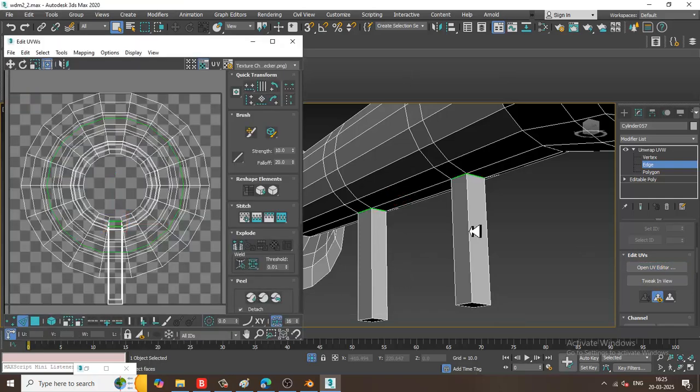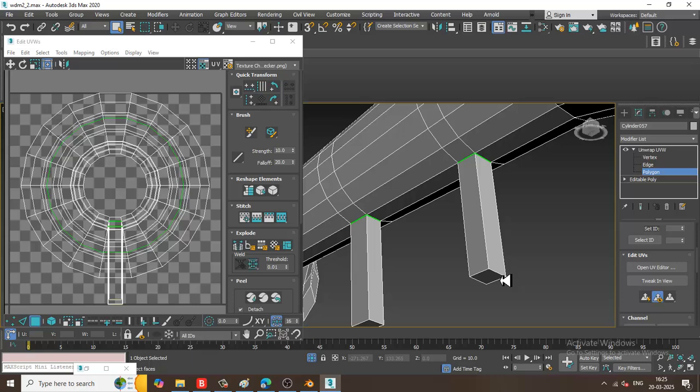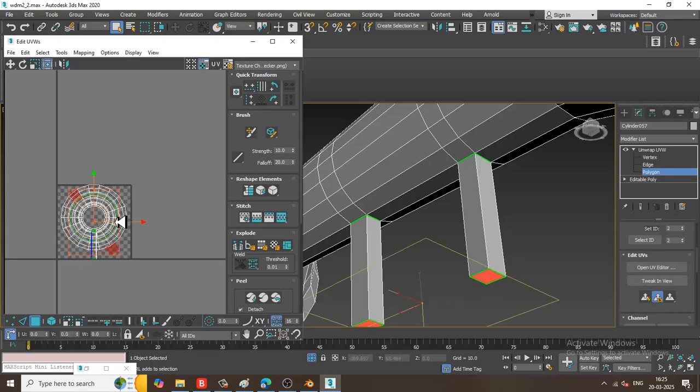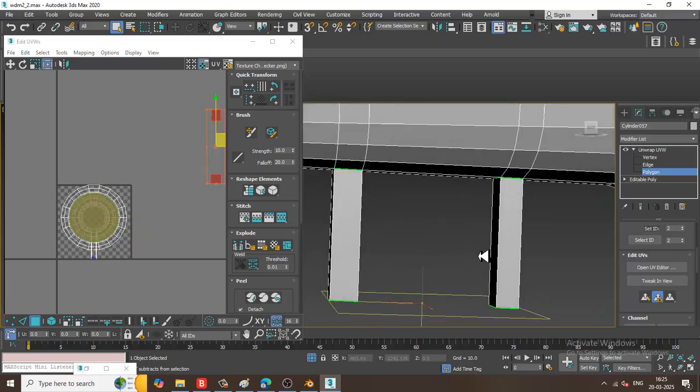I'll break it, select the polygons, quick planar map, I'll drag it out.